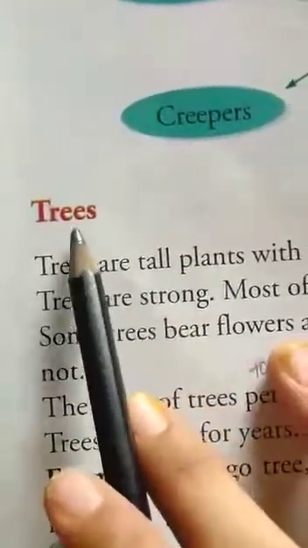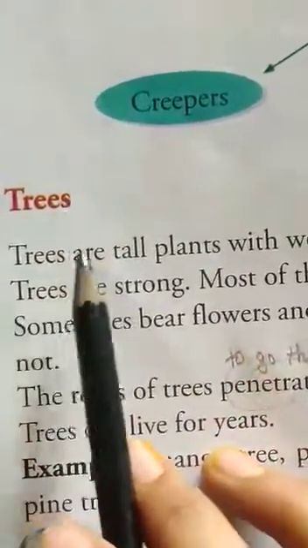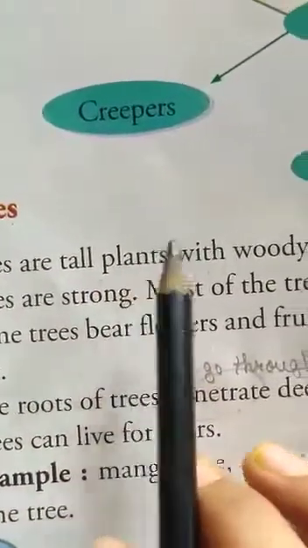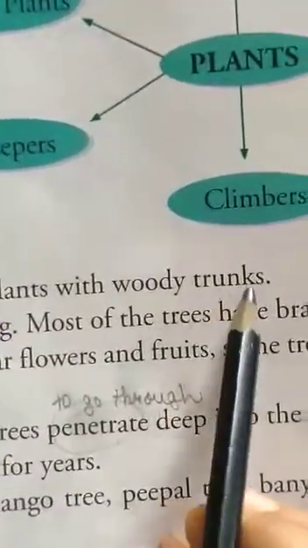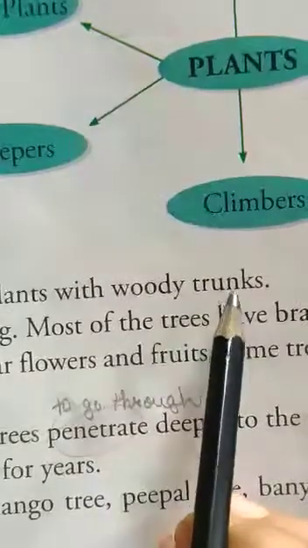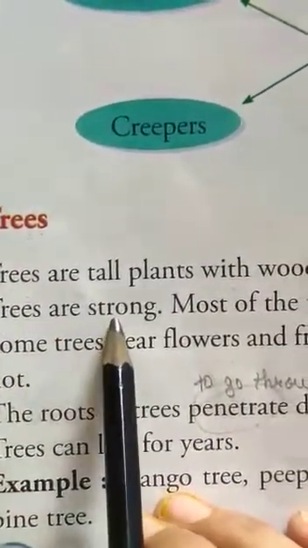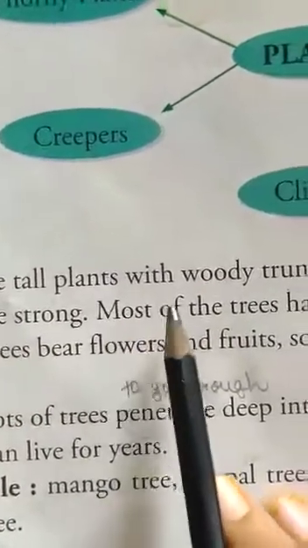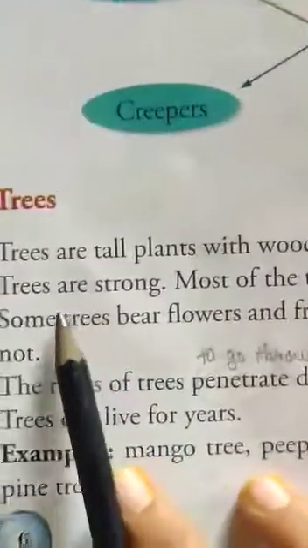Now start. First type of plants are trees. Trees are tall plants with woody trunks. Repeat this word, trunks. Trunks. Trees are strong. Most of the trees have branches.